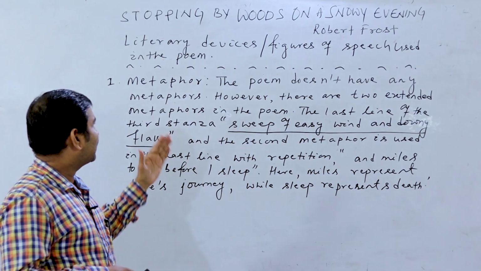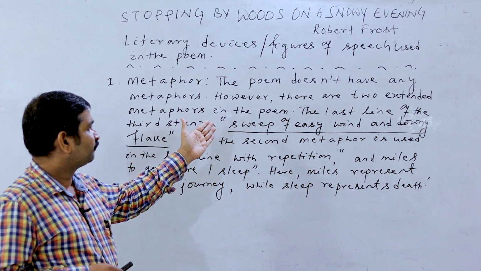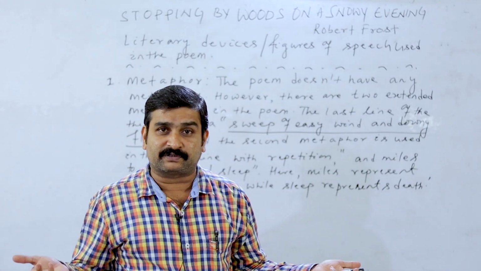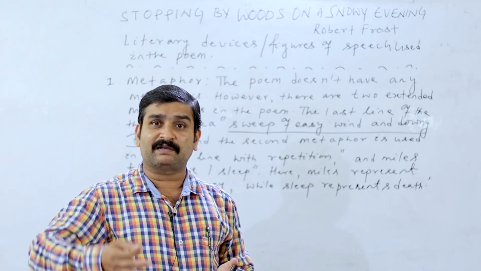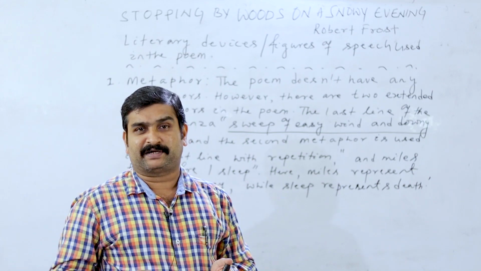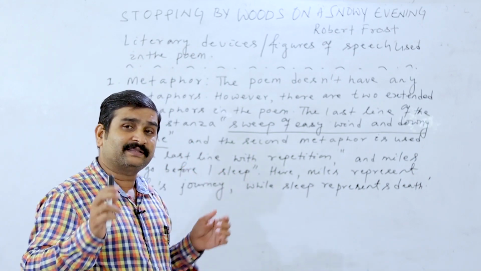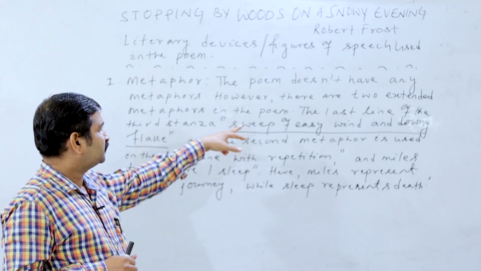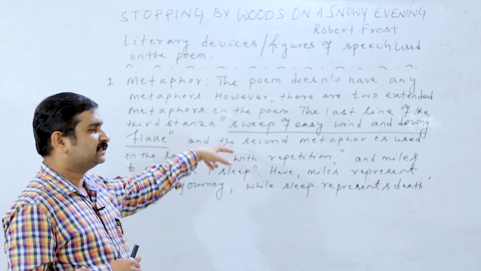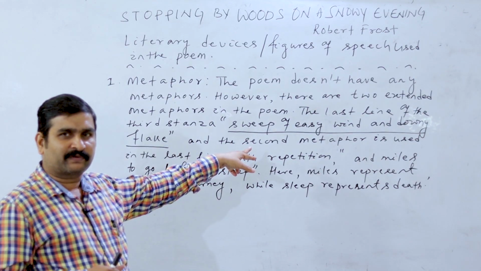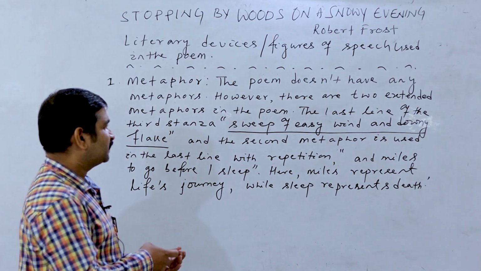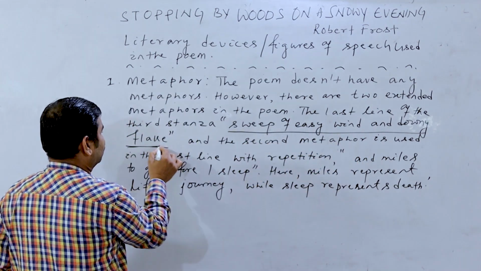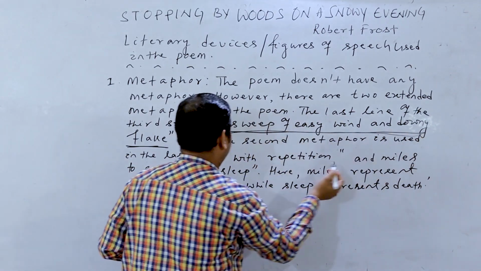The poem doesn't have any metaphors. However, there are two extended metaphors. You may ask me, sir, what is an extended metaphor? It is not a real metaphor, but looks like a metaphor. And here there are two extended metaphors used. The last line of the third stanza, this is the line I am underlining. All of you look at it. Sweep up, easy wind and downy flake. This is the extended metaphor used here.